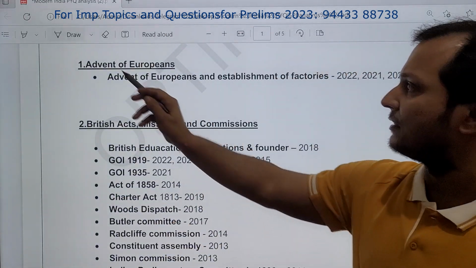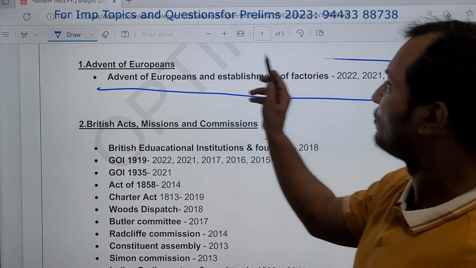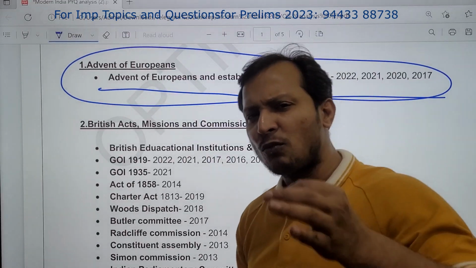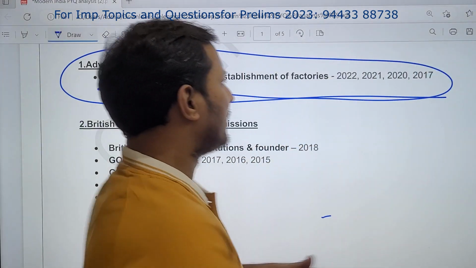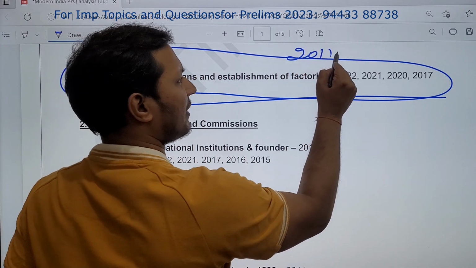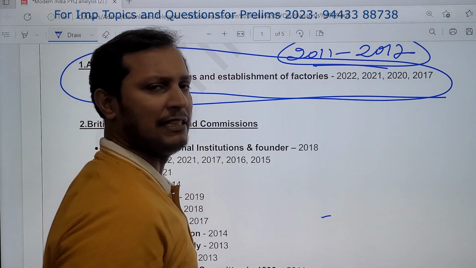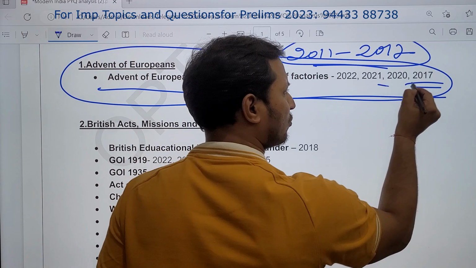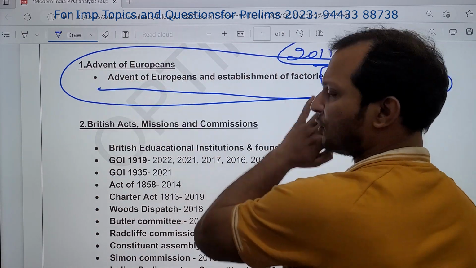The first theme which you need to prepare is the advent of Europeans and establishment of factories. Guys, this was the section which was ignored by the UPSC between 2011 and 2017. Very few questions were asked from this theme, but after 2017, particularly after 2020, every year UPSC is asking one question from the advent of Europeans.